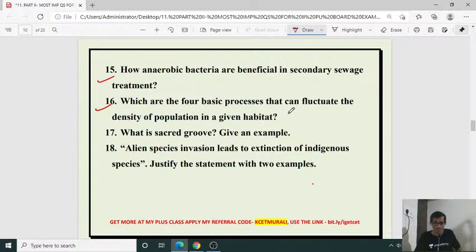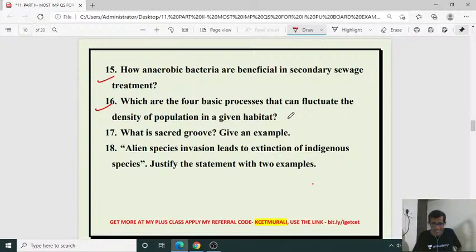It is immigrants. And emigration means the organism will move from our interested population area to the other one. That is called emigration. So death rate and emigration will decline the population, whereas natality, that is birth rate, and immigration will boost the population density.